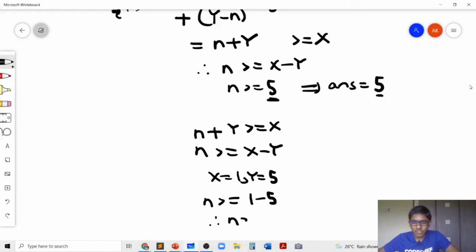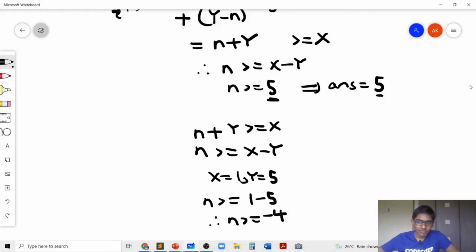So that means N should be greater than or equal to minus 4. If you say that the answer is minus 4, that's obviously wrong, because N cannot be negative. RCB cannot win a negative number of matches. Hence we print 0 as the answer, because 0 is the smallest non-negative integer which is greater than or equal to minus 4.